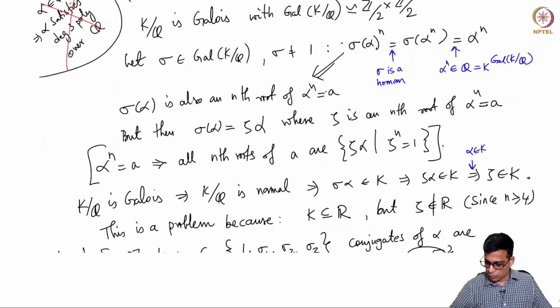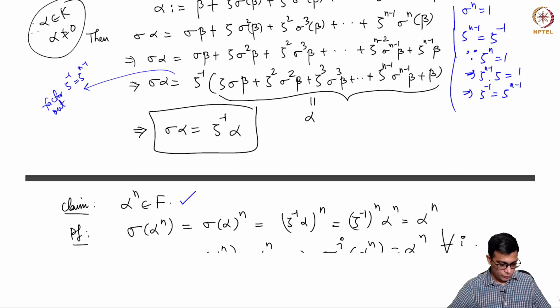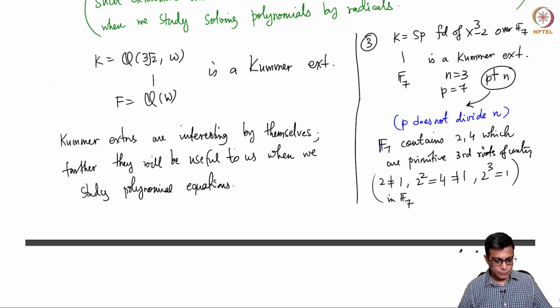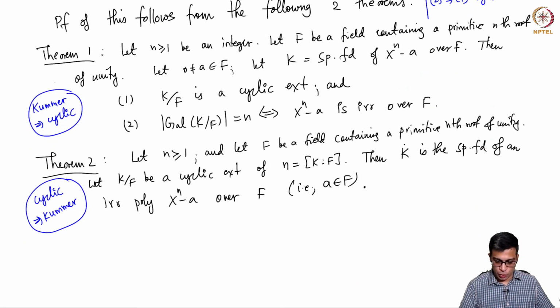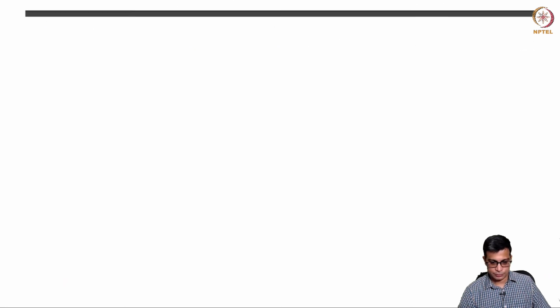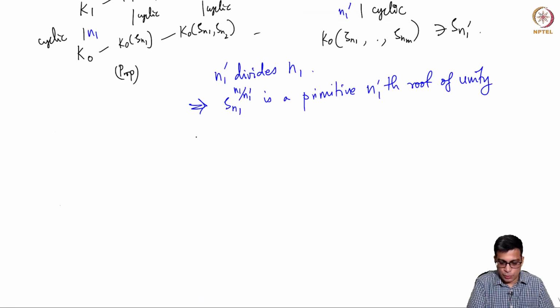So now let's go back one final time to the lectures on cyclotomic extensions, Kummer extensions, and let's look at theorem 2. You have a field containing a primitive nth root of unity and a cyclic extension of that degree n, where the base field contains an nth root of unity. Then K is the splitting field of some polynomial like this. That means K over F is simple radical. So by theorem 2, Kummer extensions,